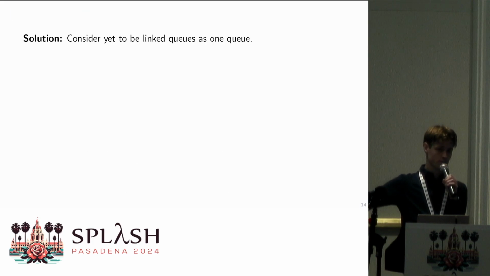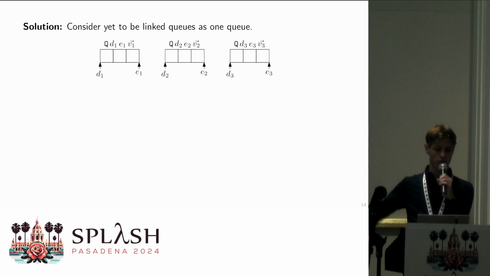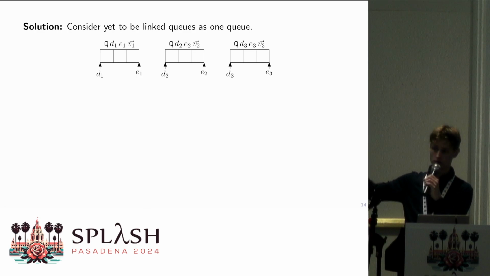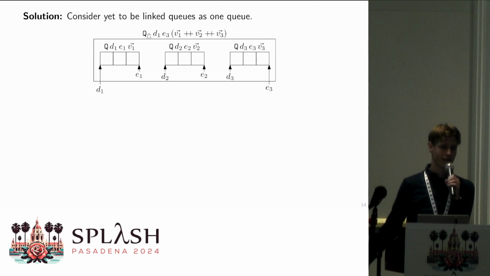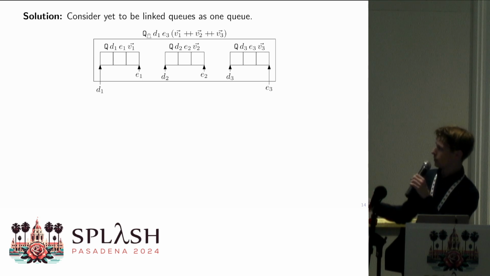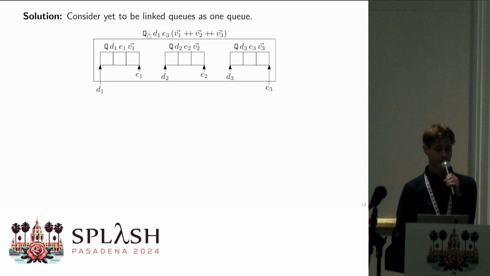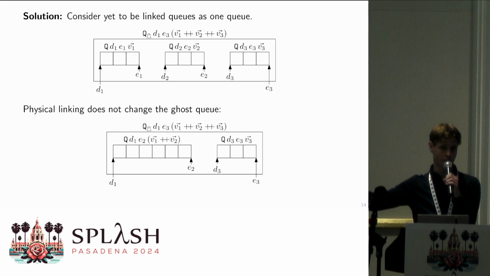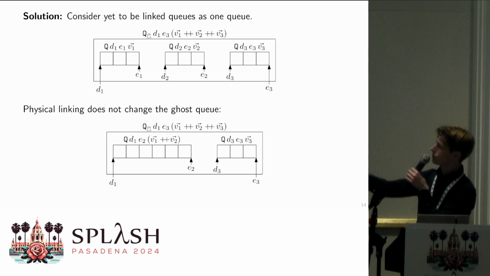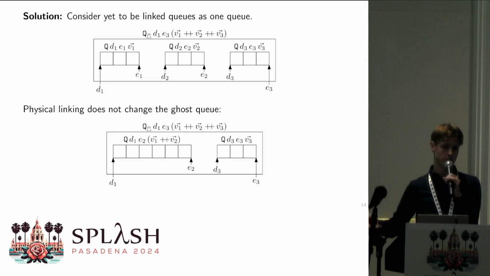Instead, we're going to think that this linking doesn't really affect whether we can read or write to either of the sides of the queues. So instead, we're going to start with a queue or multiple queues, and we're just going to draw a bigger box around that and call it the ghost queue. And now we're going to abstract over whether we have actually linked or not, so it no longer matters. In fact, if we now perform a specific linking operation, you can see in the representation the queues are linked, but the ghost queue itself can stay the same.